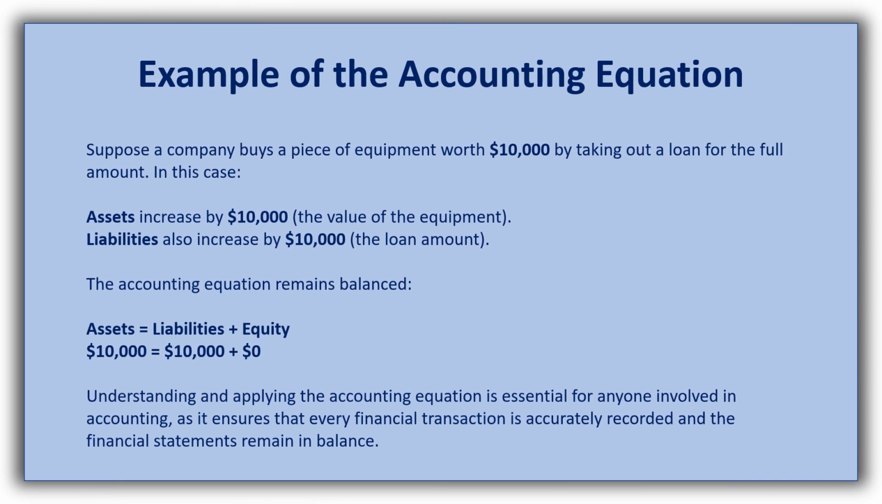Example of the accounting equation. Suppose a company buys a piece of equipment worth $10,000 by taking out a loan for the full amount. In this case, assets increase by $10,000, the value of the equipment. Liabilities also increase by $10,000, the loan amount. The accounting equation remains balanced. Assets equals liabilities plus equity. $10,000 equals $10,000 plus $0. Understanding and applying the accounting equation is essential for anyone involved in accounting, as it ensures that every financial transaction is accurately recorded and the financial statements remain in balance.